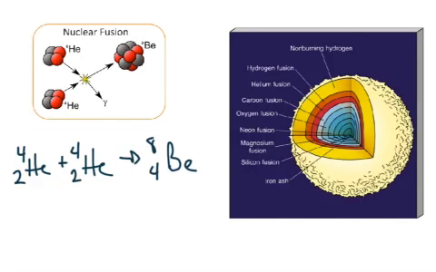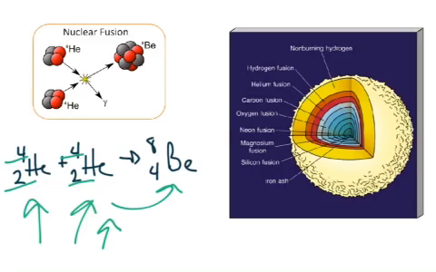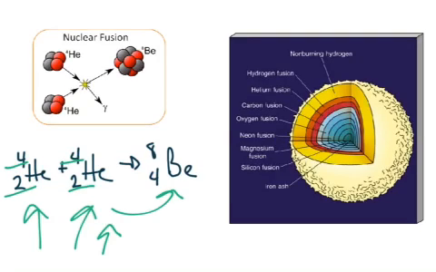And stars do not stop at forming helium. Once they've used a lot of their hydrogen and now all they have is helium, they're going to start the same process over again, except this time they're going to take heliums and turn helium into something else. This nuclear equation is showing you an example of that. If you take 2 heliums, which both have a mass of 4 and 2 protons each, you can fuse them into beryllium, which has a mass of 8, or this particular isotope does, and has 4 protons. And the process continues.